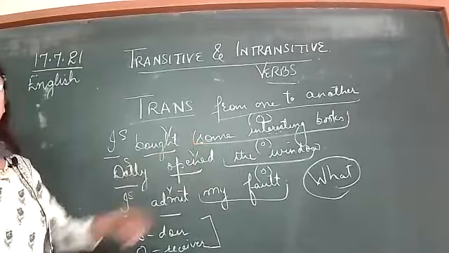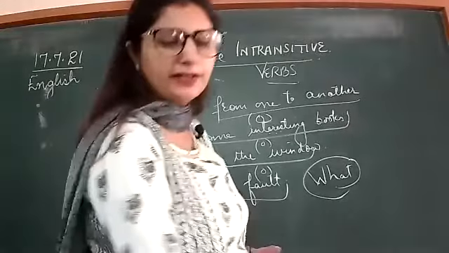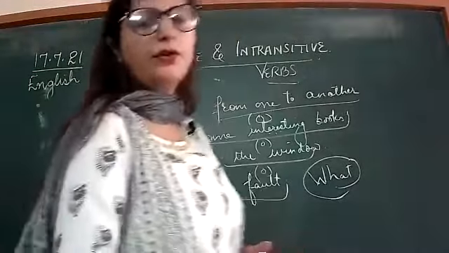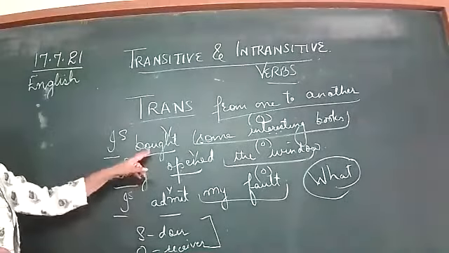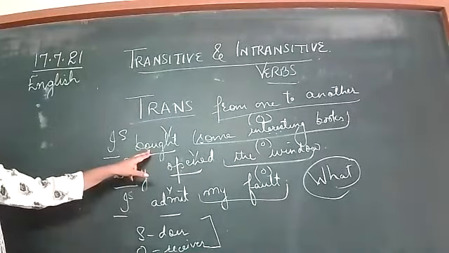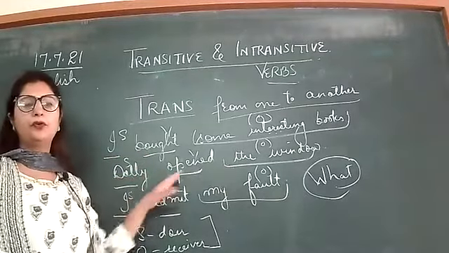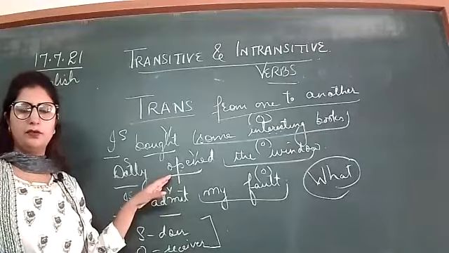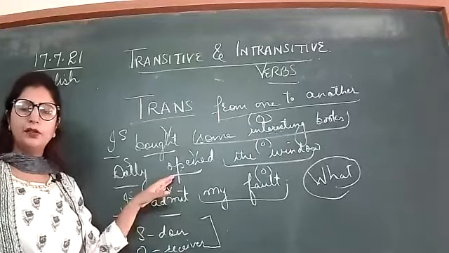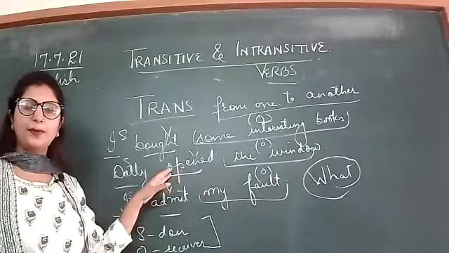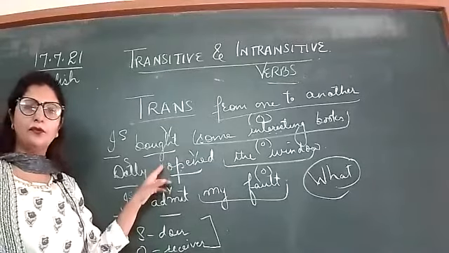It is giving the answer of what, so the verb used here is a transitive verb. Now see, Dolly opened the window. Dolly opened what? The window. So this is a transitive verb.